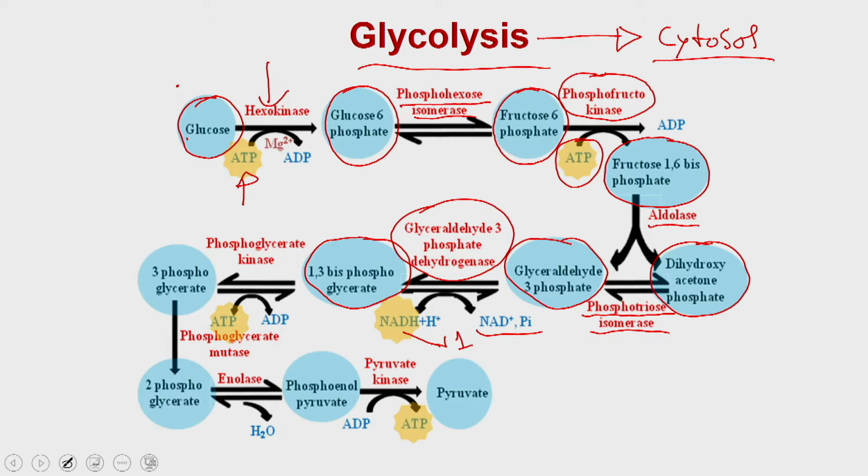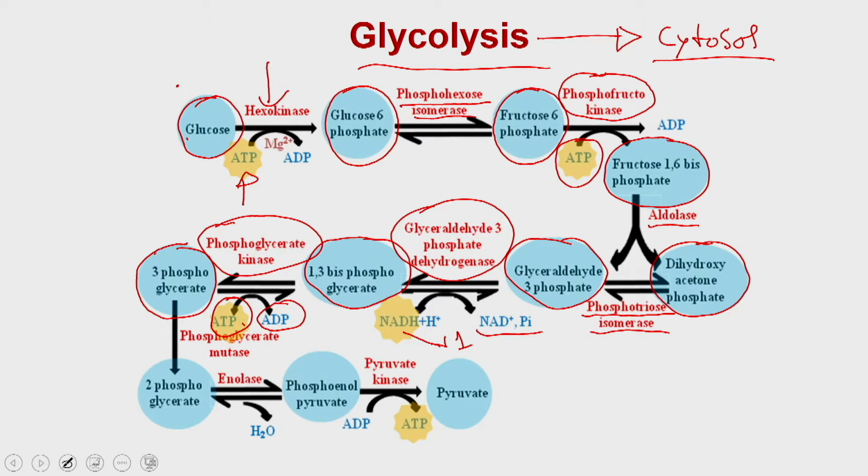Then 1,3-bisphosphoglycerate is converted into 3-phosphoglycerate, and the enzyme name is phosphoglycerate kinase. This means you are removing the 1-phosphate molecule from this compound, and this phosphate is received by ADP to generate ATP. So, since you are generating 2 molecules of glyceraldehyde 3-phosphate, you are going to generate 2 molecules of ATP. Then the 3-phosphoglycerate is converted into 2-phosphoglycerate.